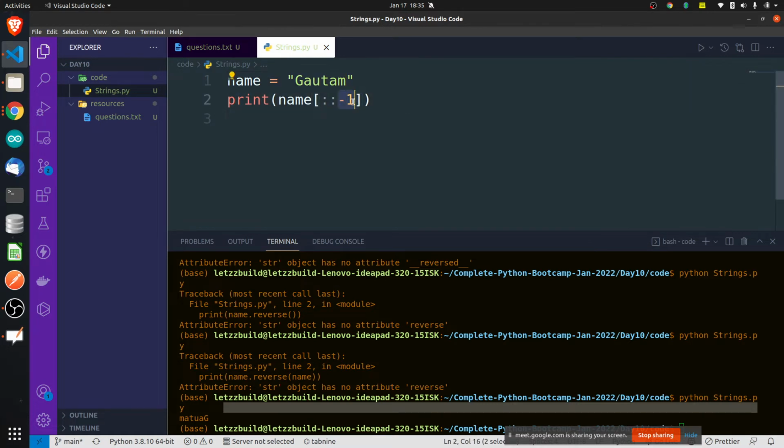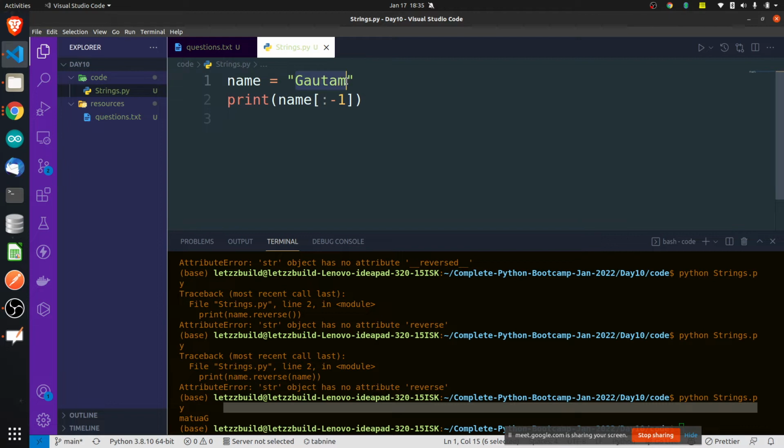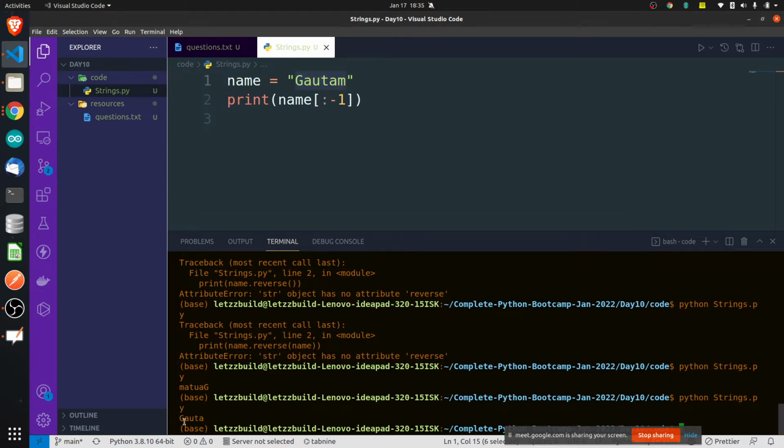Yes. If you write it like this without minus, by default the start is G and end is M, so it is always going to print from G to M. But if you write here minus 1 as the third parameter, I repeat, this is the third parameter, not the second parameter. Don't write like this, this means something else. This means print starting from everything till minus 1. It will print as it is, Gautam. Till minus 1 is not included, that means m is not included.